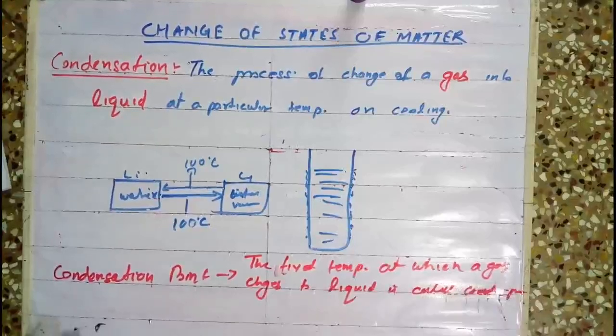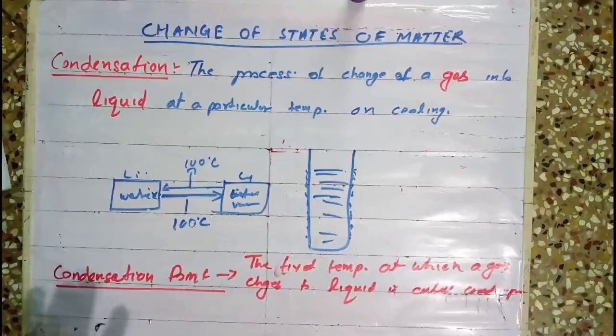Clear? The boiling point of a liquid and the condensation point of a liquid will be the same. Am I clear?